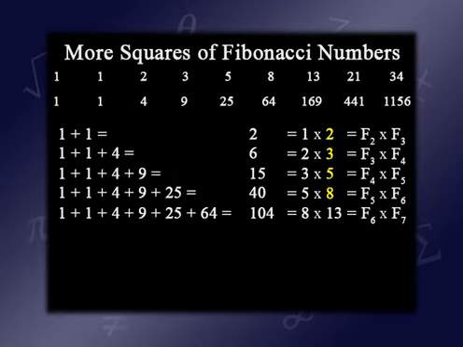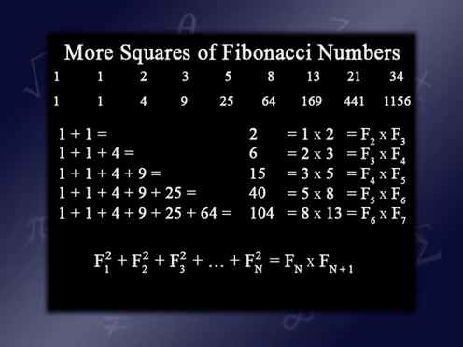Fibonacci, of course, right? So there they are: 1 times 2, 2 times 3, F2 times F3, F3 times F4, F4 times F5. In fact, in general, if you were to take the sum of the squares of the first n Fibonacci numbers, you get the nth Fibonacci number times the n plus first Fibonacci number. I won't prove this for you, I'll just revel in its beauty.